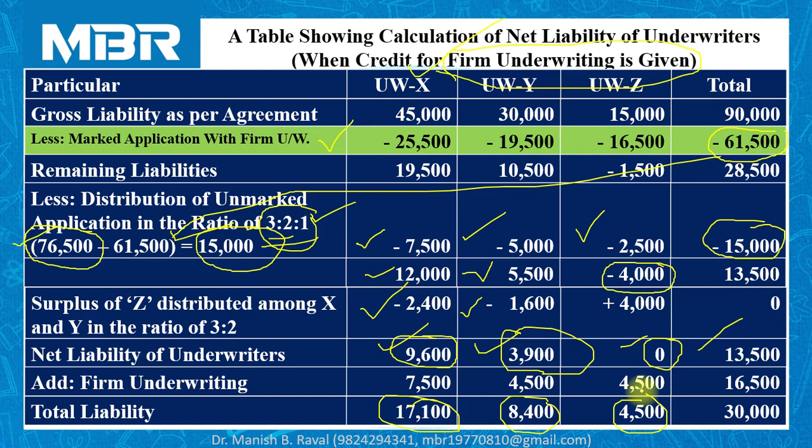So in this way you can calculate total liability of the underwriters when the credit or benefit for the firm underwriting is given to the individual underwriters. I hope all of you are clear about the solution of the problem in both the situations.